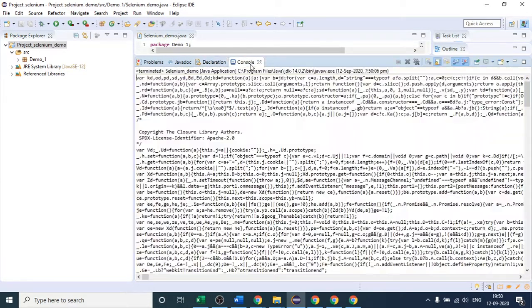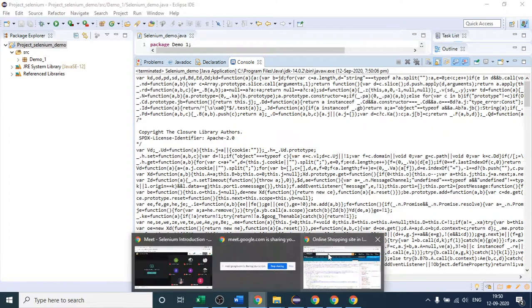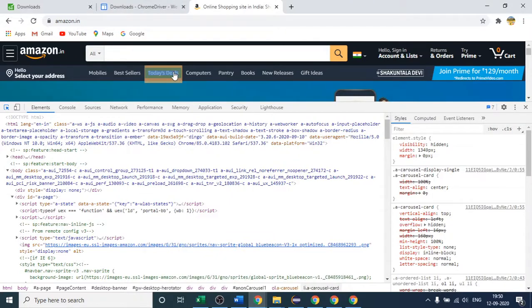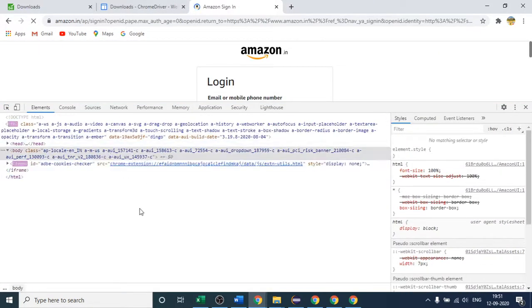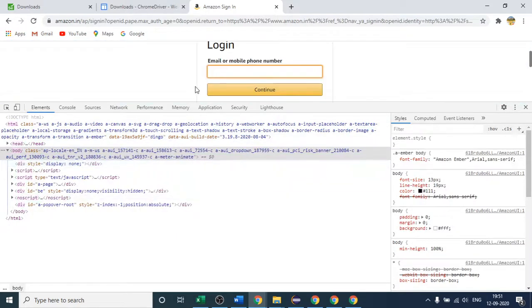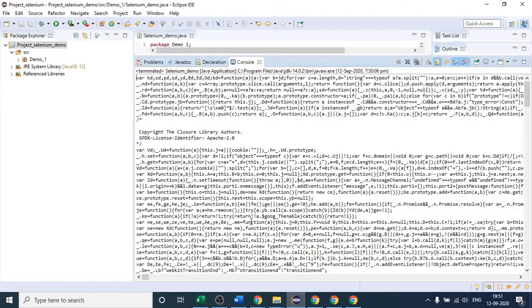Yes, for the current page only, that is fine. If you have to find the code of another page, suppose you are navigated here, then the entire code is going to be different. So you have to again use getPageSource for this link. It will provide you the source of only that page, not the other page.